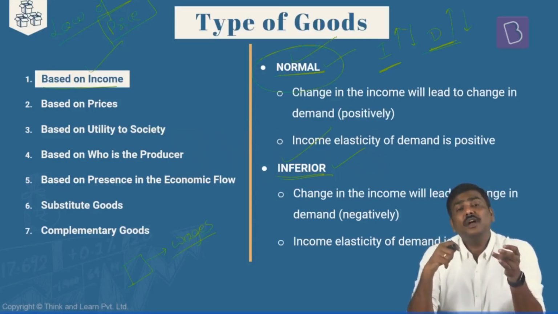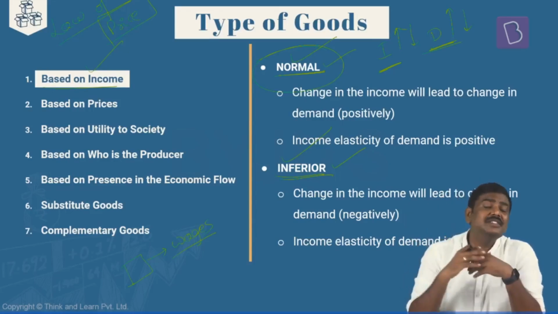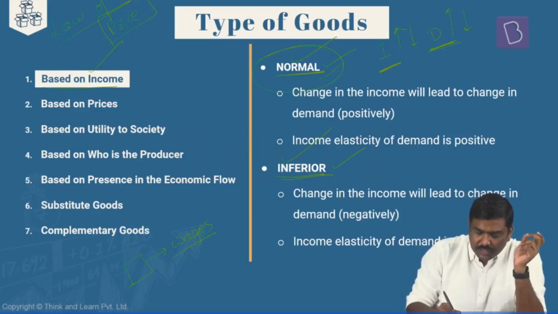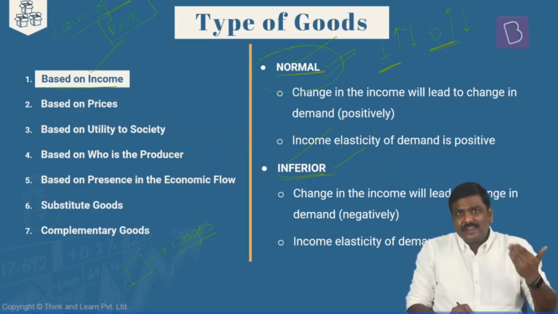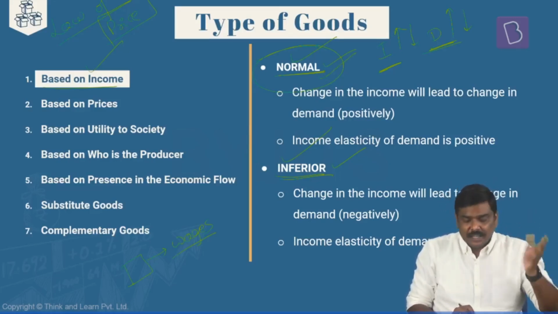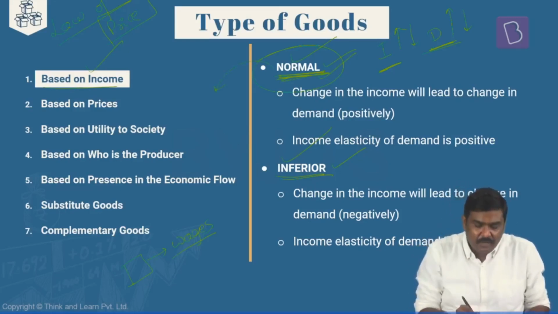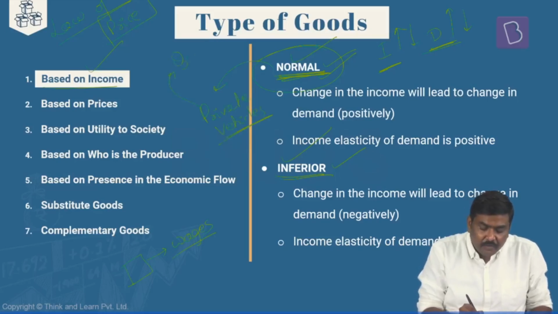They will prefer to consume quality rice which is available in the market, etc. So these kinds of goods, the demand for which will keep on increasing with the rise in income, are referred to as normal goods. The best examples for this are private vehicles and quality food.